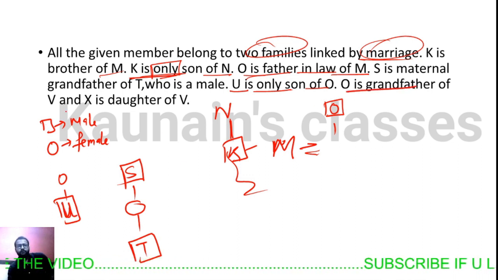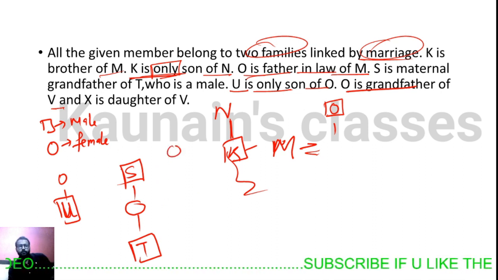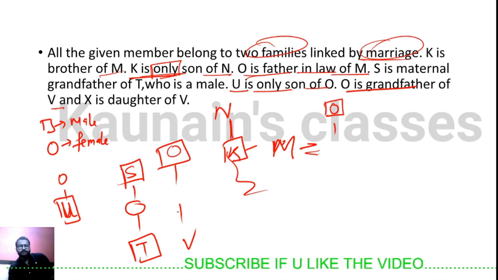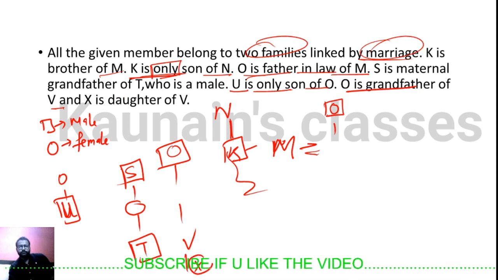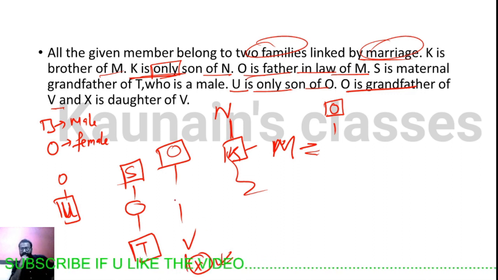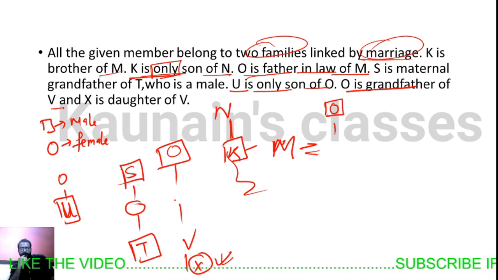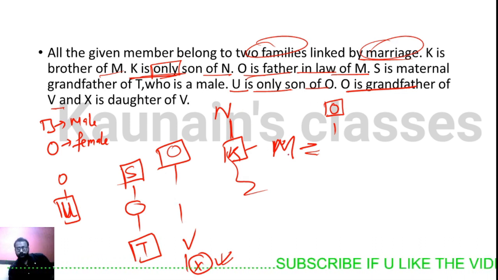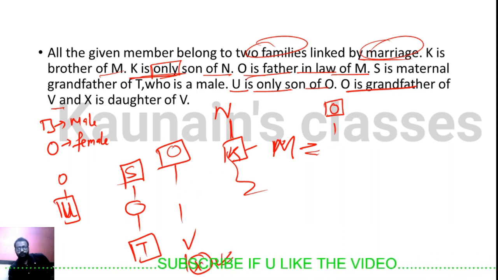O is the grandfather of V, and X is the daughter of V. So one, two, three, four, X is in the fourth generation. So what we can place here, we know that N and K. M will be married to someone, and O is the grandfather of X.